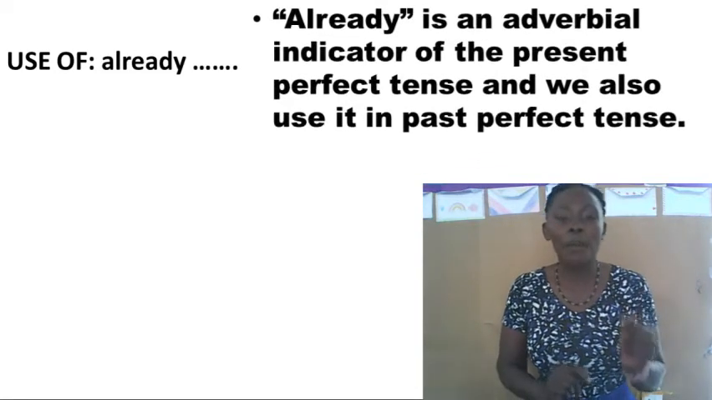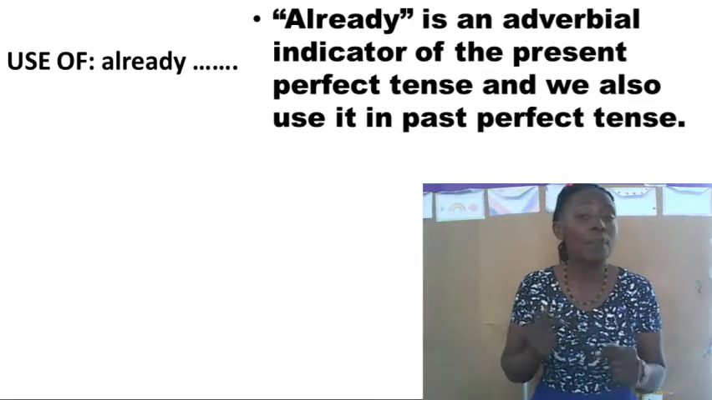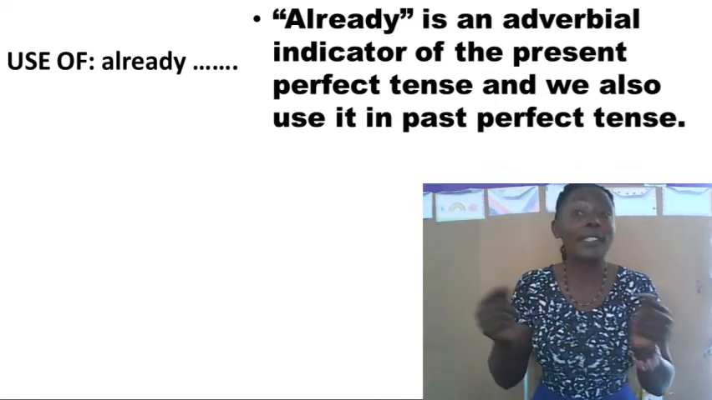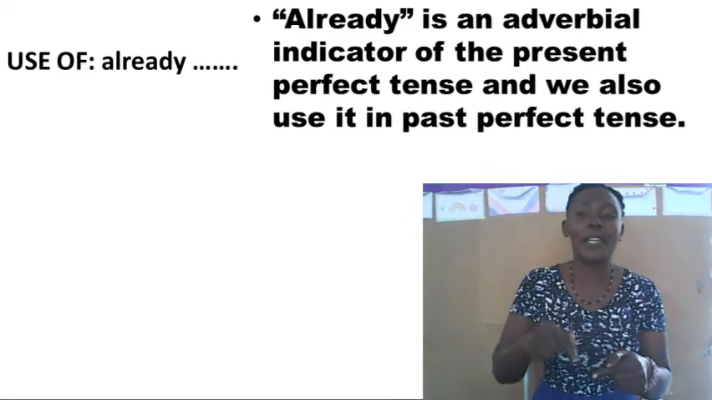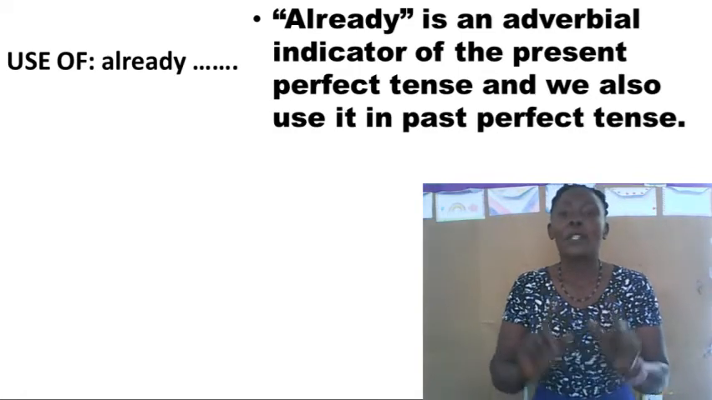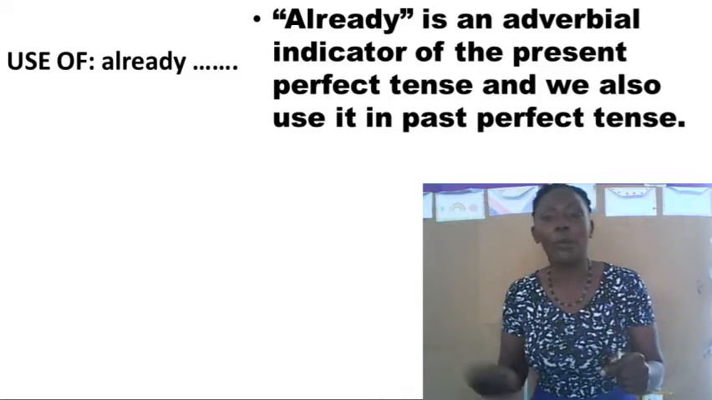Already is an adverbial indicator of the present perfect tense, and we also use it in past perfect tense. Adverbial is an adjective which comes from the word adverb. Take a note of that.